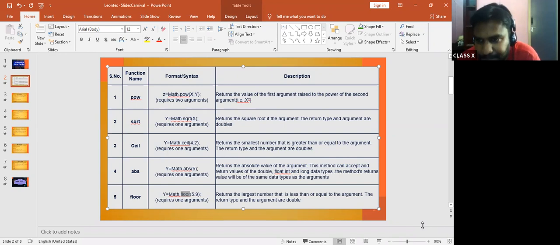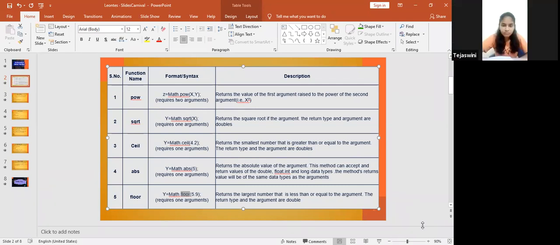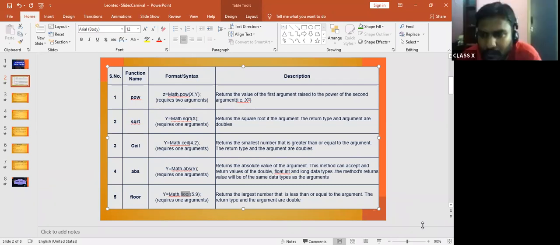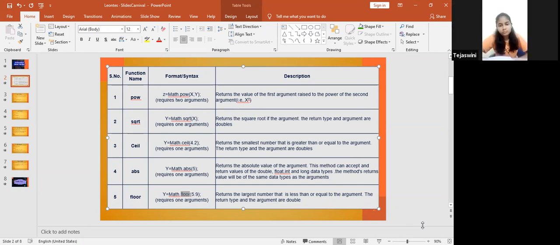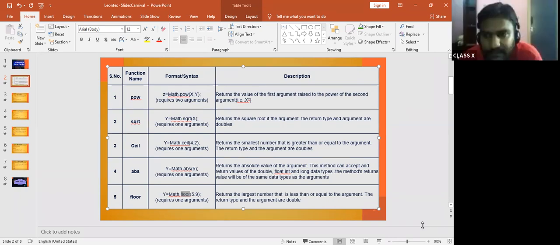Apurva, I can't see you. I think some textbook is blocking me. Keep your camera properly. Okay, Anvita, any doubts here? No, sir. Okay, shall I proceed? Yes, sir.